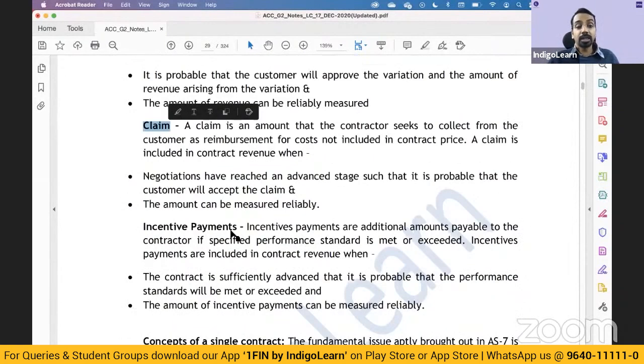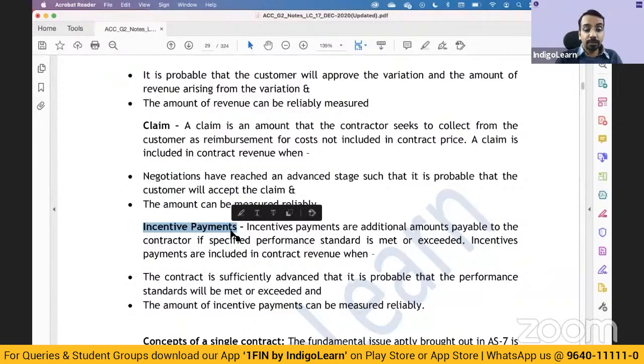Let us say I am a contractor. I got a contract to build a bridge, and the contract says if I build the bridge in 1 year's time, I'll get some amount as incentive. So I will get extra workforce and extra machineries and all of those things. I'll complete the bridge well in time, and I'll get the incentive. So again, for incentive, you have to see whether the contract is in an advanced stage, that it will be able to meet the performance standard.